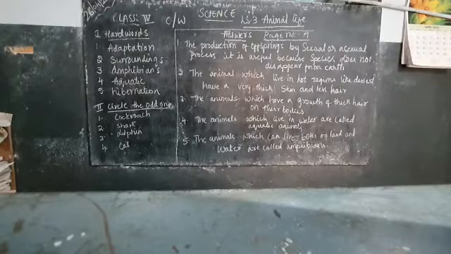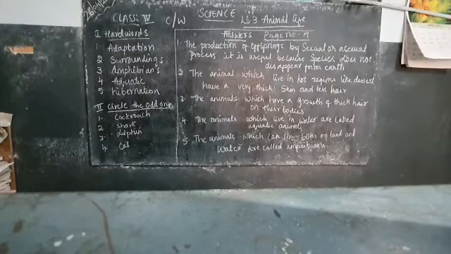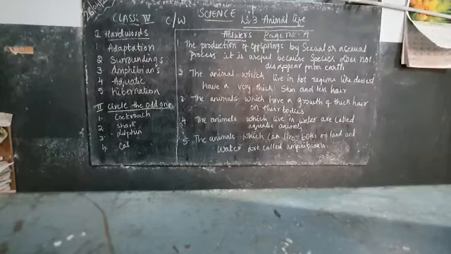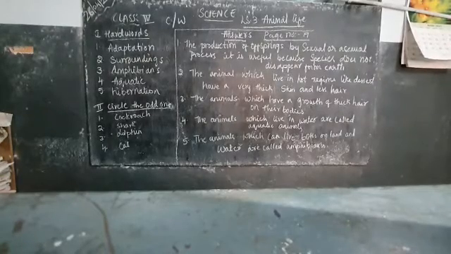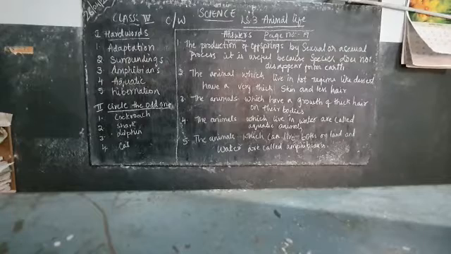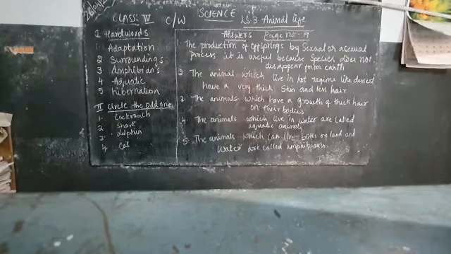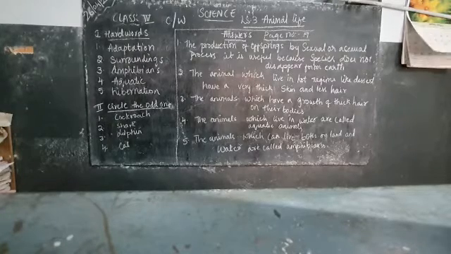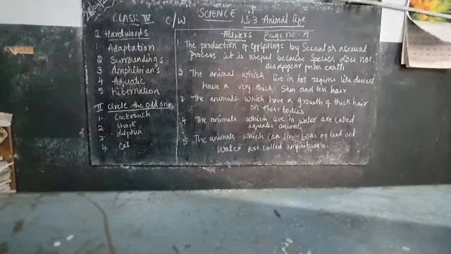And we have question and answers on page number 19. First question is, what is meant by adaptation? For that, the answer is the production of offsprings by sexual or asexual process. It is useful because the species does not disappear from earth.